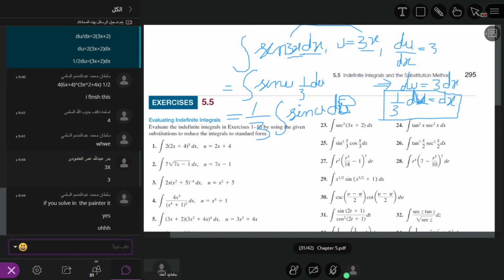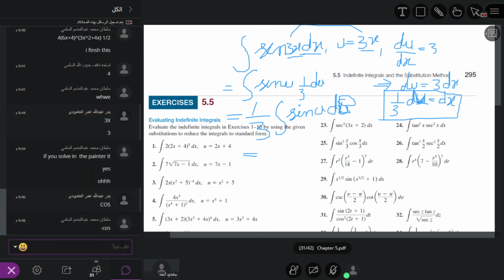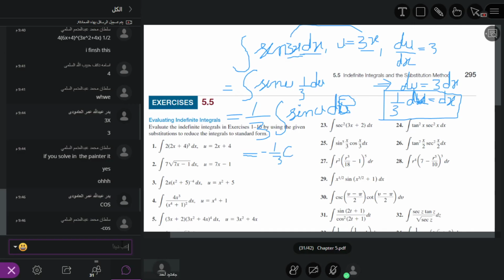So what is the antiderivative of sine u? Minus cosine. So we have minus 1 by 3 cosine u plus some constant.